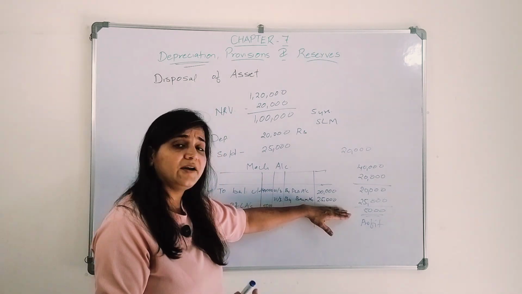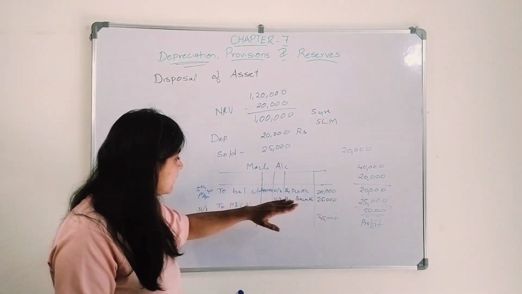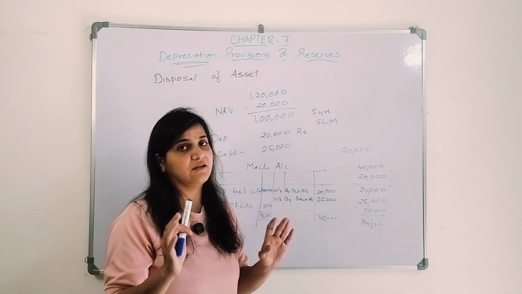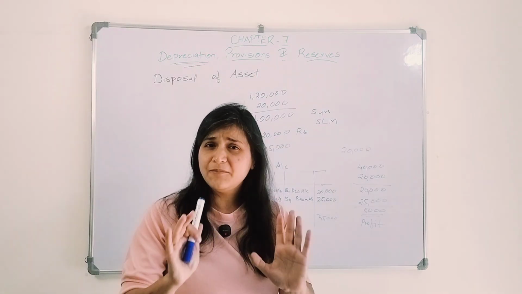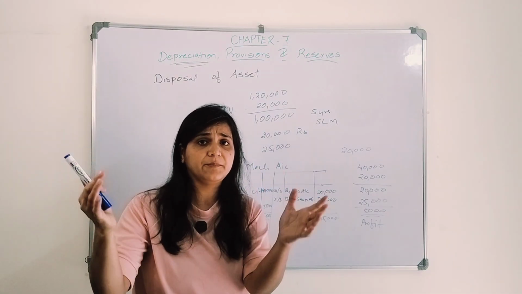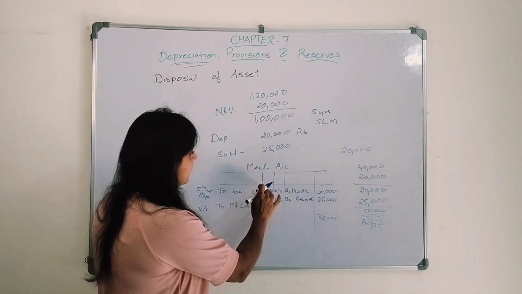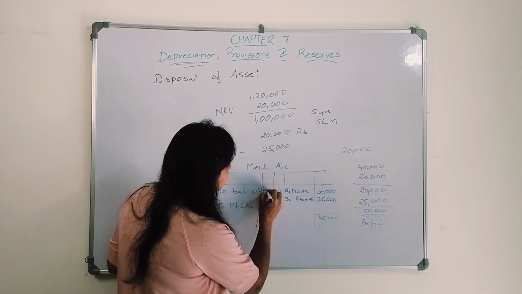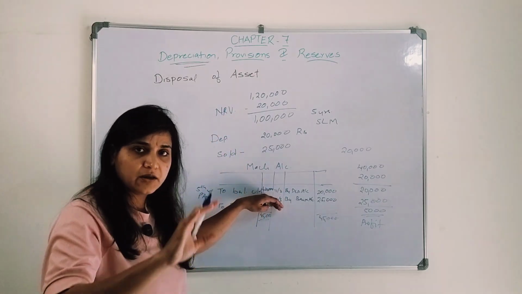If it is having a credit balance, means credit side is more as compared to the debit side, that means there is a profit on sale of machinery, right? Simple example. Similarly, if you are creating provision for depreciation, what will be the amount here? It will be 1,20,000, right? The full amount, right?